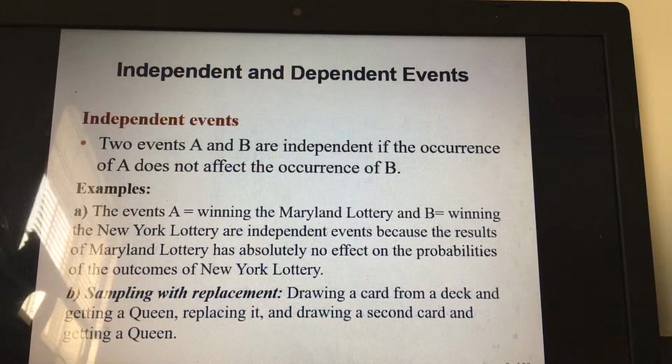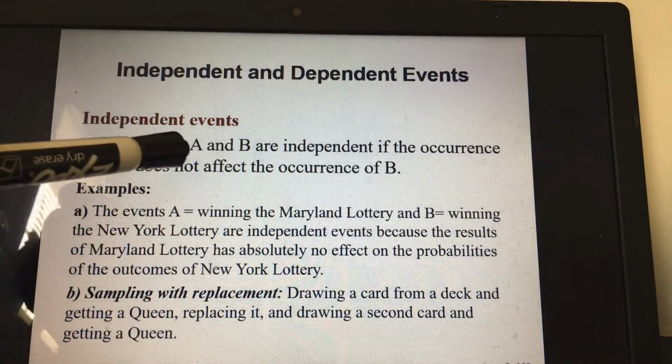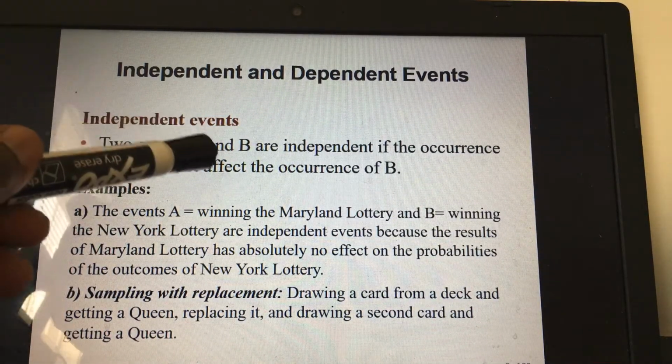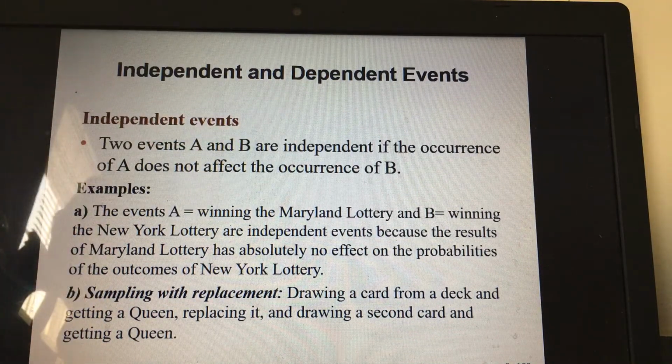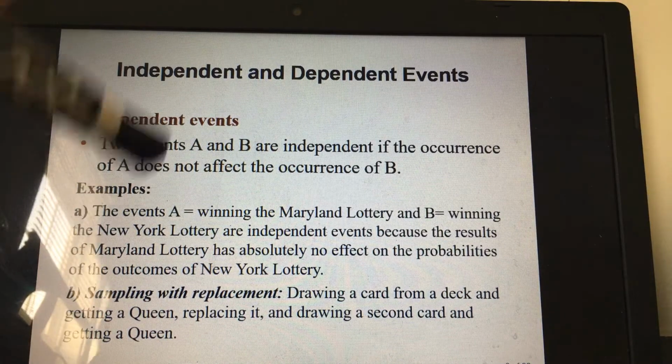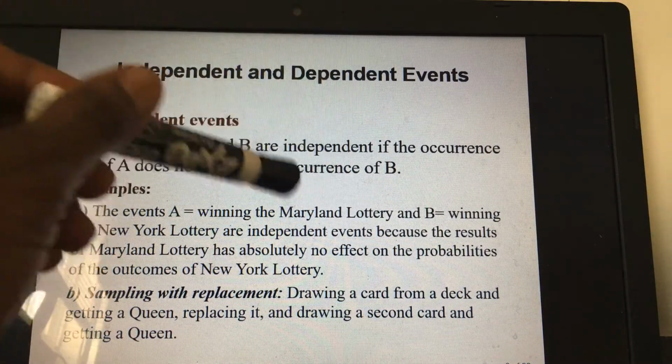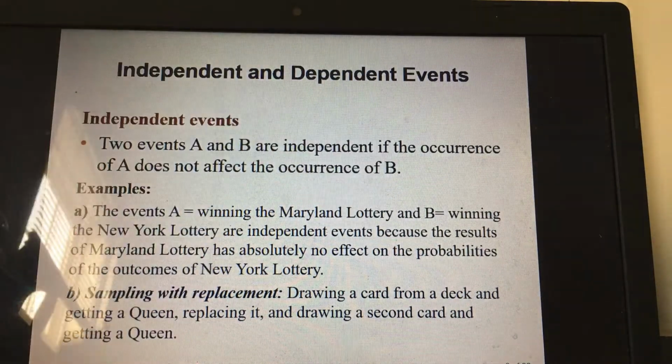Now, for independent events, two events A and B are said to be independent if the occurrence of event A does not affect the occurrence of event B. Example, if you win a Maryland lottery, that does not mean that you win New York lottery. Why?